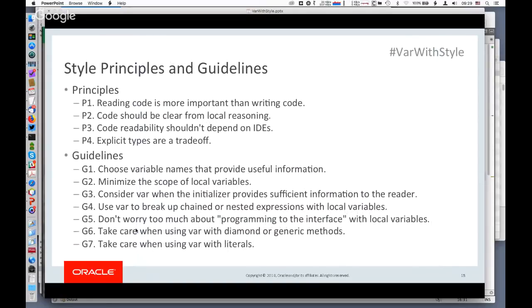Okay, so this is the general outline of the style guidelines. There are 4 principles and 7 guidelines. I'm not going to go through them all. I think I'll just hit a few highlights. Otherwise, the presentation would just get too long. Some of them are fairly subtle and detailed, and frankly, not all that interesting. So off we go.